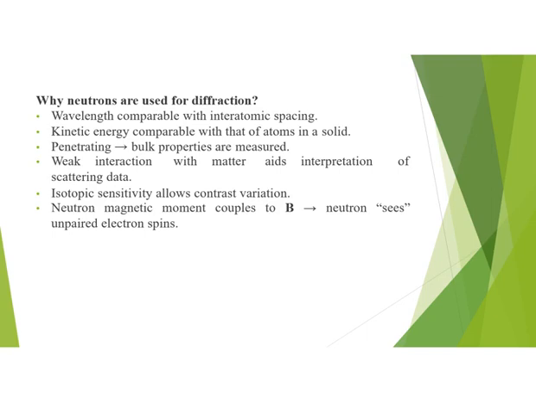The neutrons interact weakly with matter, and that aids in the interpretation of scattering data. As neutrons are sensitive to isotopes, the isotopic sensitivity allows contrast variation in neutron diffraction techniques. The neutron magnetic moment couples to B, that is, the neutron sees unpaired electron spins.